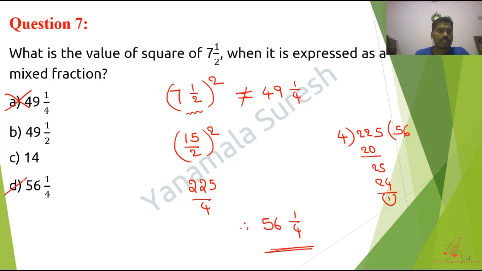Careful guys, when they ask these kinds of questions, make sure you do it like this only. If you start with 7 square is 49, 1 by 2 whole square is 1 by 4, you are gone right there itself. It's a trap. The first option they had given is a trap. Next one,